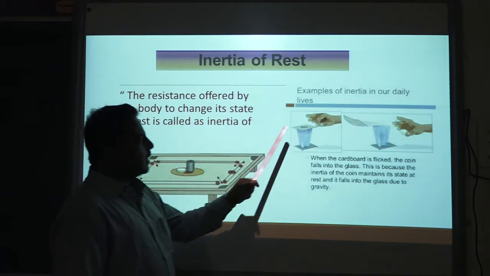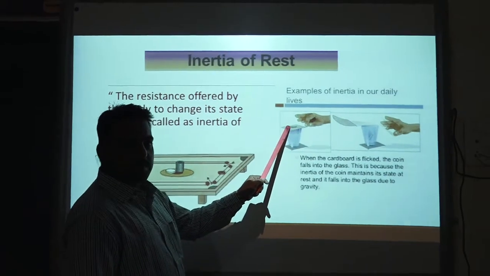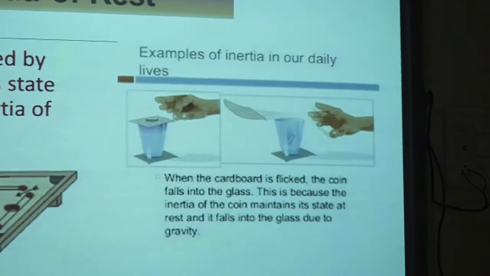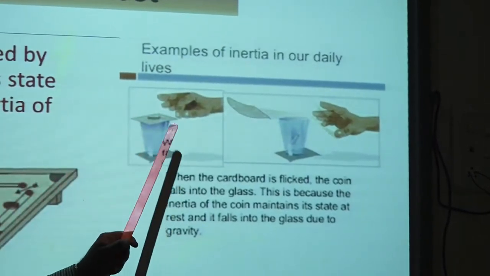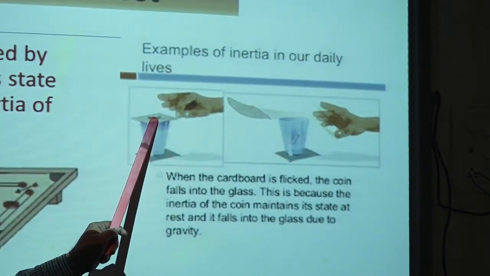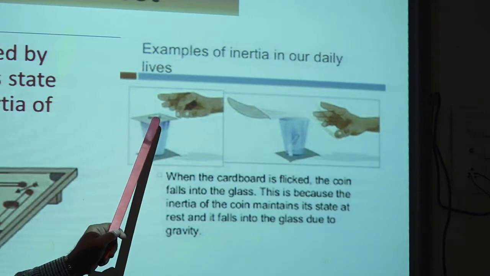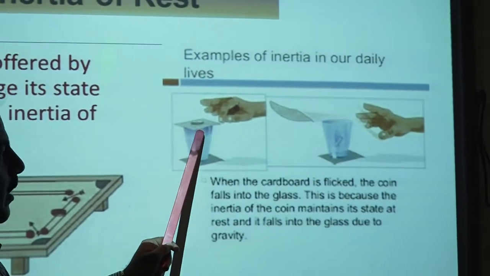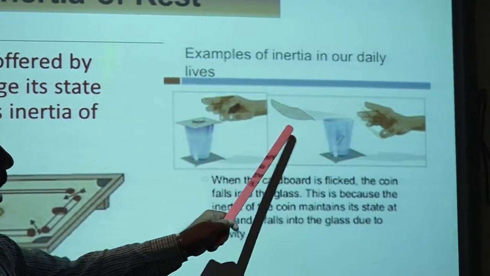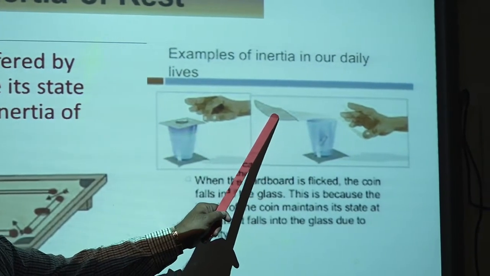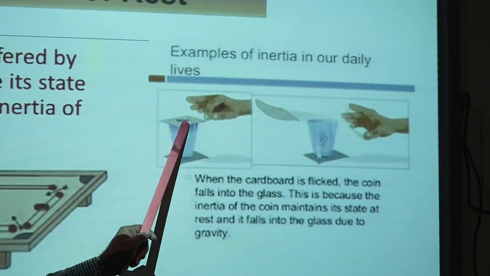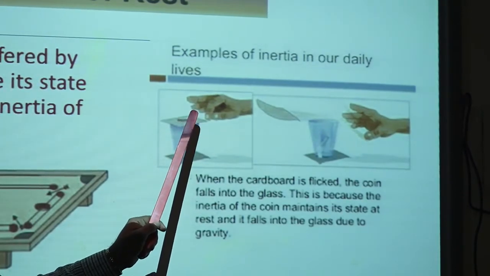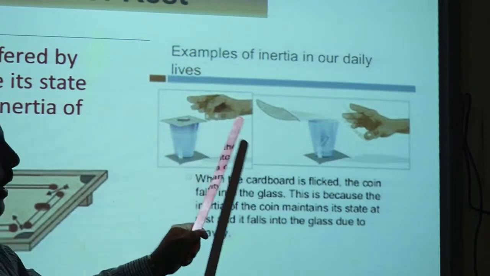Consider the example of this coin which is placed on the card, or the example of this carom board. Now you will see that this coin will try to maintain its tendency of rest. It will resist any motion given by hitting the card. The card will move away because it experiences a force. But the coin placed on the card will try to maintain its tendency, that is, the tendency of inertia of rest. That's why the coin will not move.